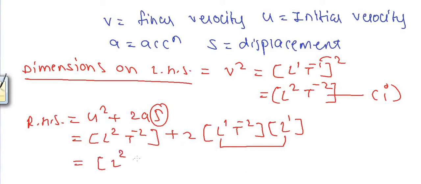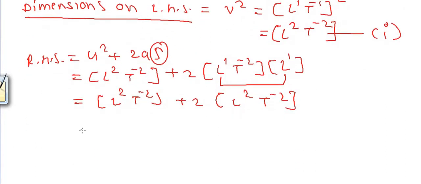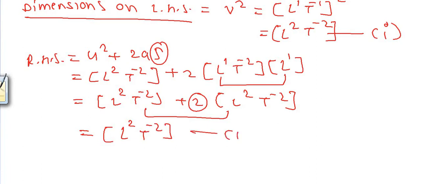So L raised to 2, T raised to minus 2 plus 2 into L raised to 2, T raised to minus 2. Now, numbers do not have any dimensions. So while calculating dimensions, we do not consider numbers. So we are going to neglect 2 over here. And dimensions do not get added. Like L raised to 2 plus L raised to 2 is not 2 into L raised to 2 because we neglect numbers. So simply what we write is, the dimensions on the right hand side are L raised to 2, T raised to minus 2. Let this be equation number 2.